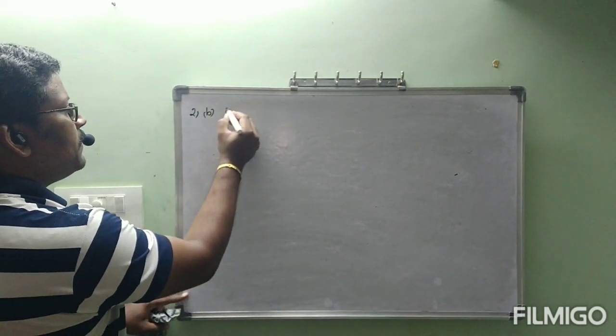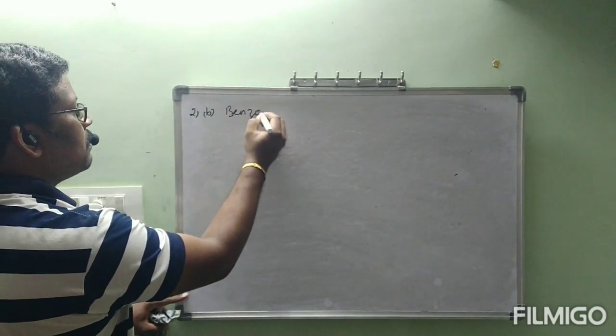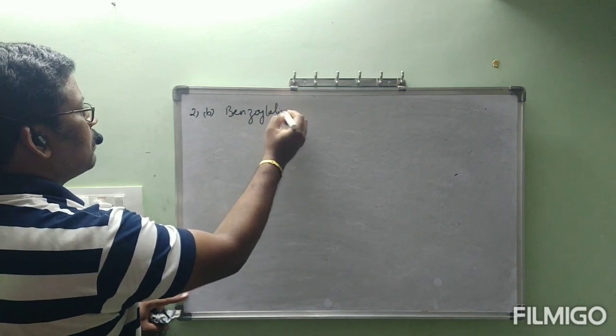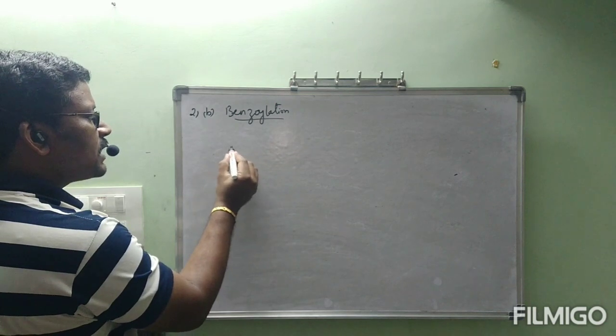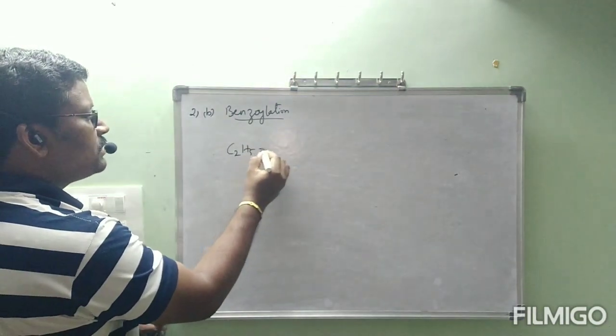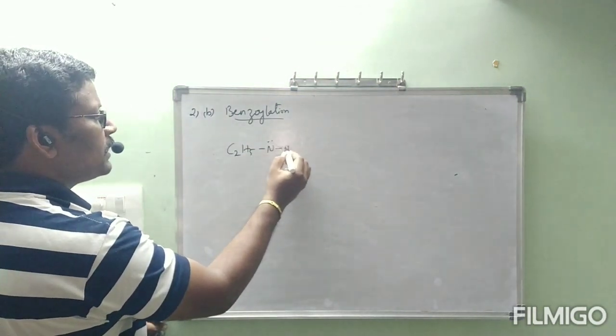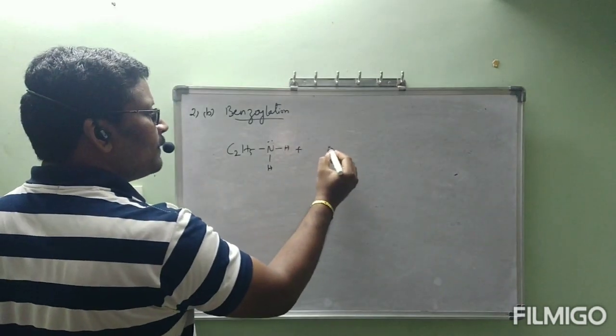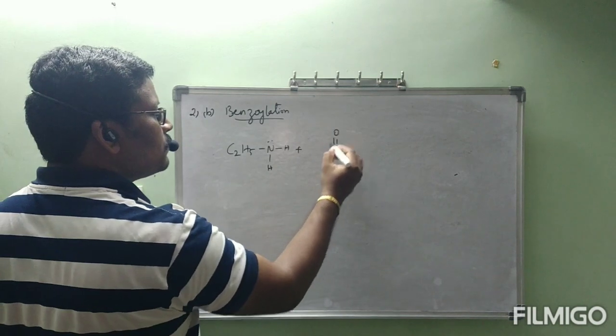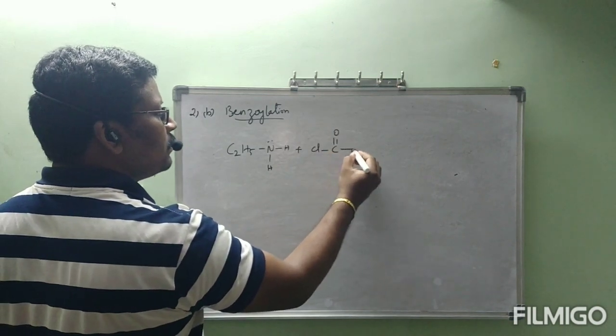Second B, benzoylation. Let us consider the same example again: C2H5, N lone pair, H is going to react with C double bond O, Cl.